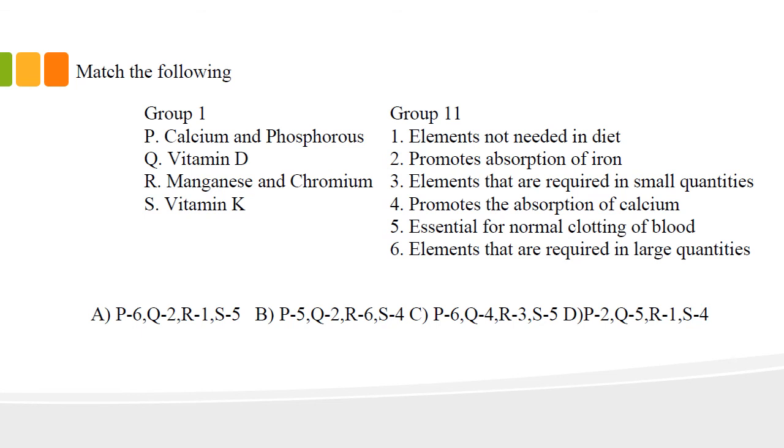Q, vitamin D. Vitamin D is helpful in the absorption of calcium. Most of the students will know this. So it promotes the absorption of calcium, Q4. Then vitamin K is essential for normal blood clotting, S5. So option C is the right answer.